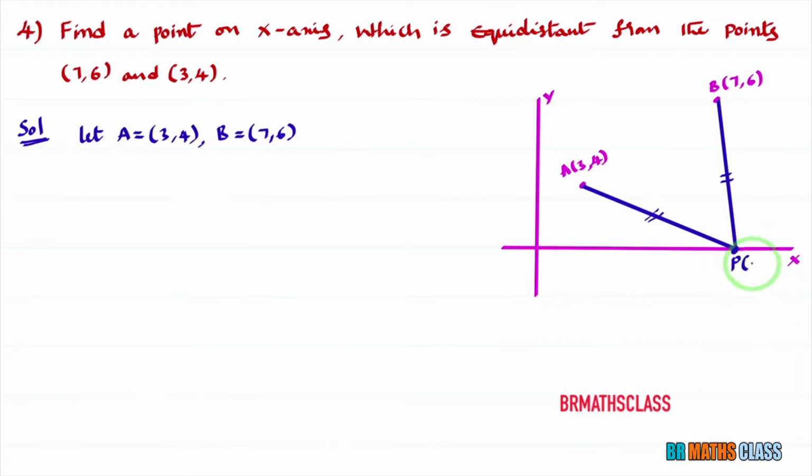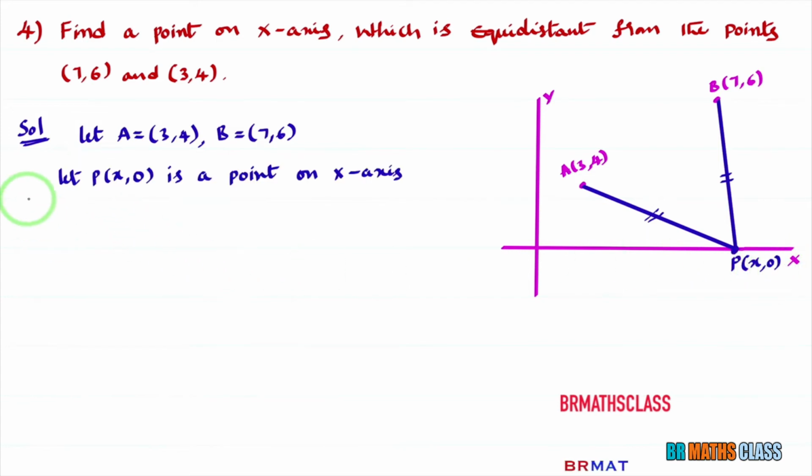We know that on the x-axis the y coordinate is 0. So I'll consider this point as (x, 0). I considered P as (x, 0). Now we need to calculate the value of x. For that, what is given? They have given that P is equidistant from A and B. That means PA is the same as PB.